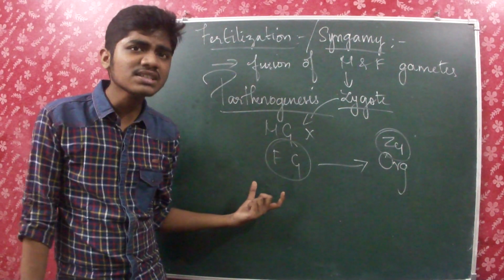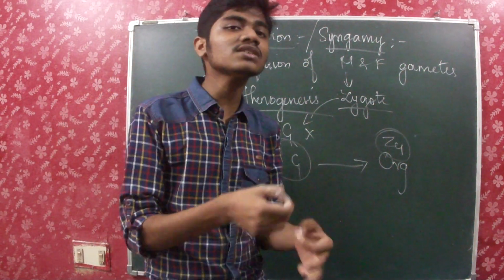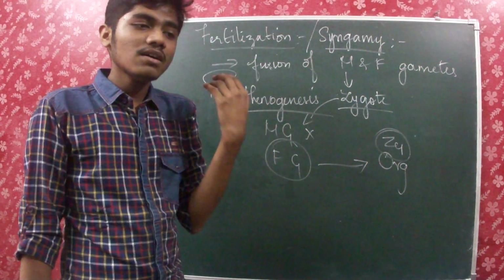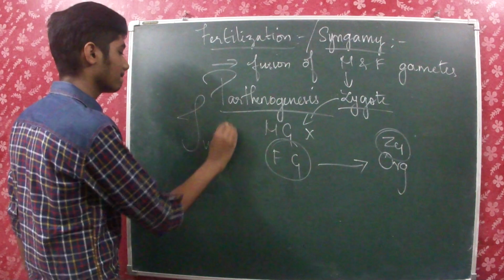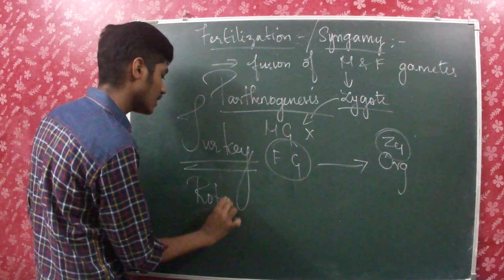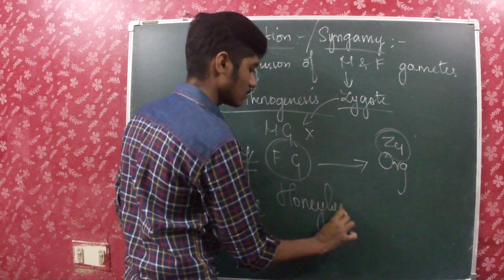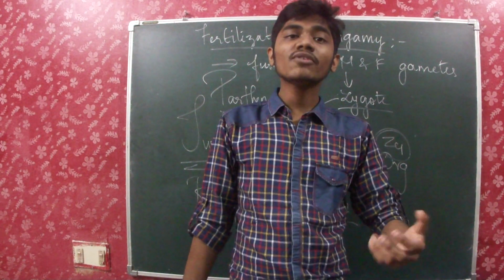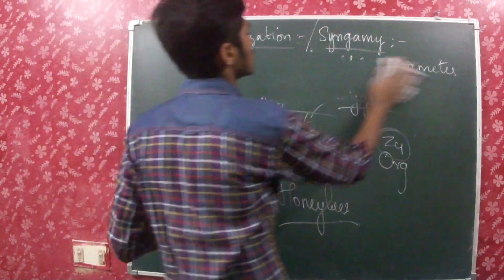Here, does any fertilization occur? No, am I right? I told you that the male gamete is not at all necessary for this process. So the fusion does not occur, so fertilization does not occur. And this process is known as parthenogenesis, that is, the organisms which are developed without fertilization. A very famous example is turkey. Turkey is an example for this, and also we have rotifers and honeybees. All these are examples for parthenogenesis, that is development of organisms without fertilization. In absence of fertilization, these organisms emerge.